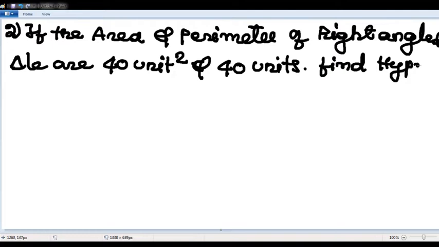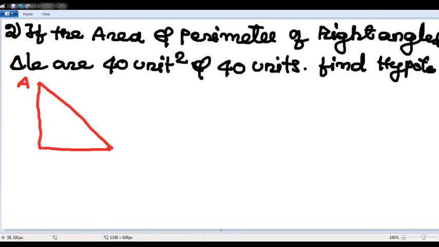Question: if the area and perimeter of a right angled triangle are 40 units square and 40 units, find the hypotenuse. There is a right angled triangle.